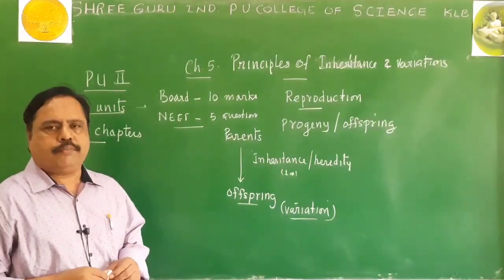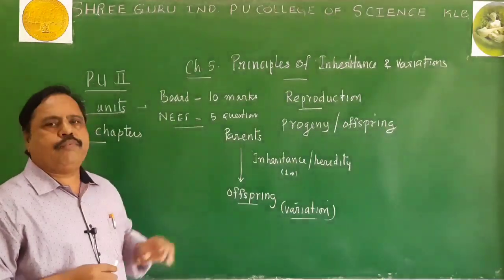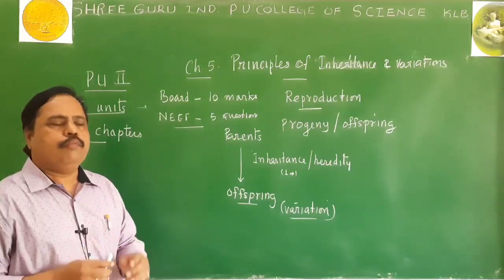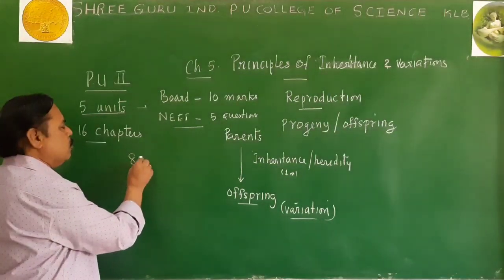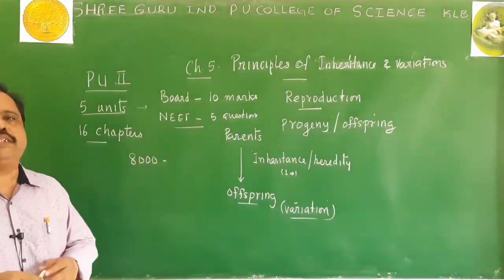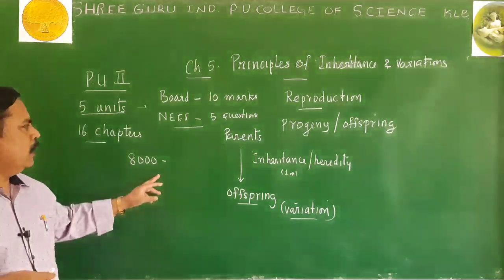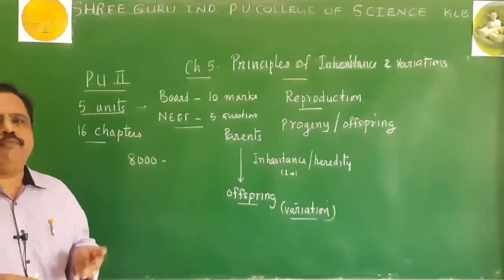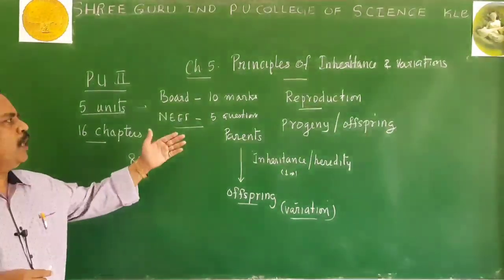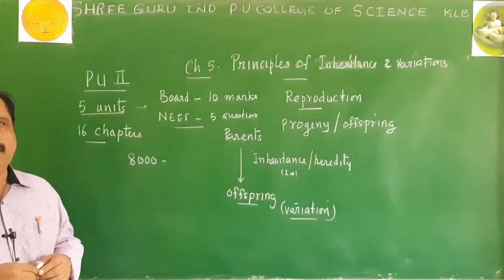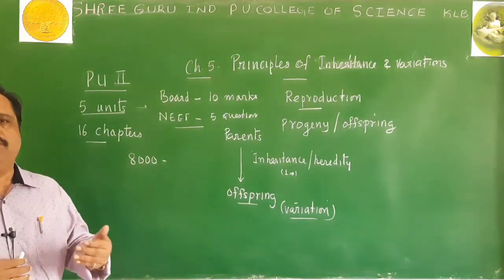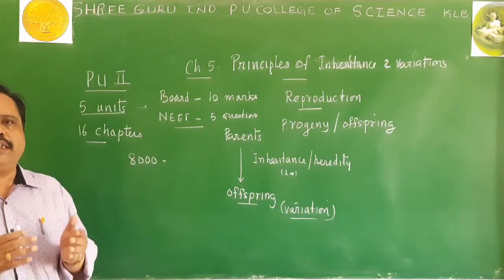Our ancestors have understood this phenomenon of inheritance. They understood the importance of reproduction, and for the past 8,000 to 10,000 years, we have been exploiting this process in various fields of our life. For example, in agriculture, dairy farming, horticulture, poultry farming, and all other fields, we exploit the process of reproduction. Our ancestors were able to create new varieties of plants and animals with desirable